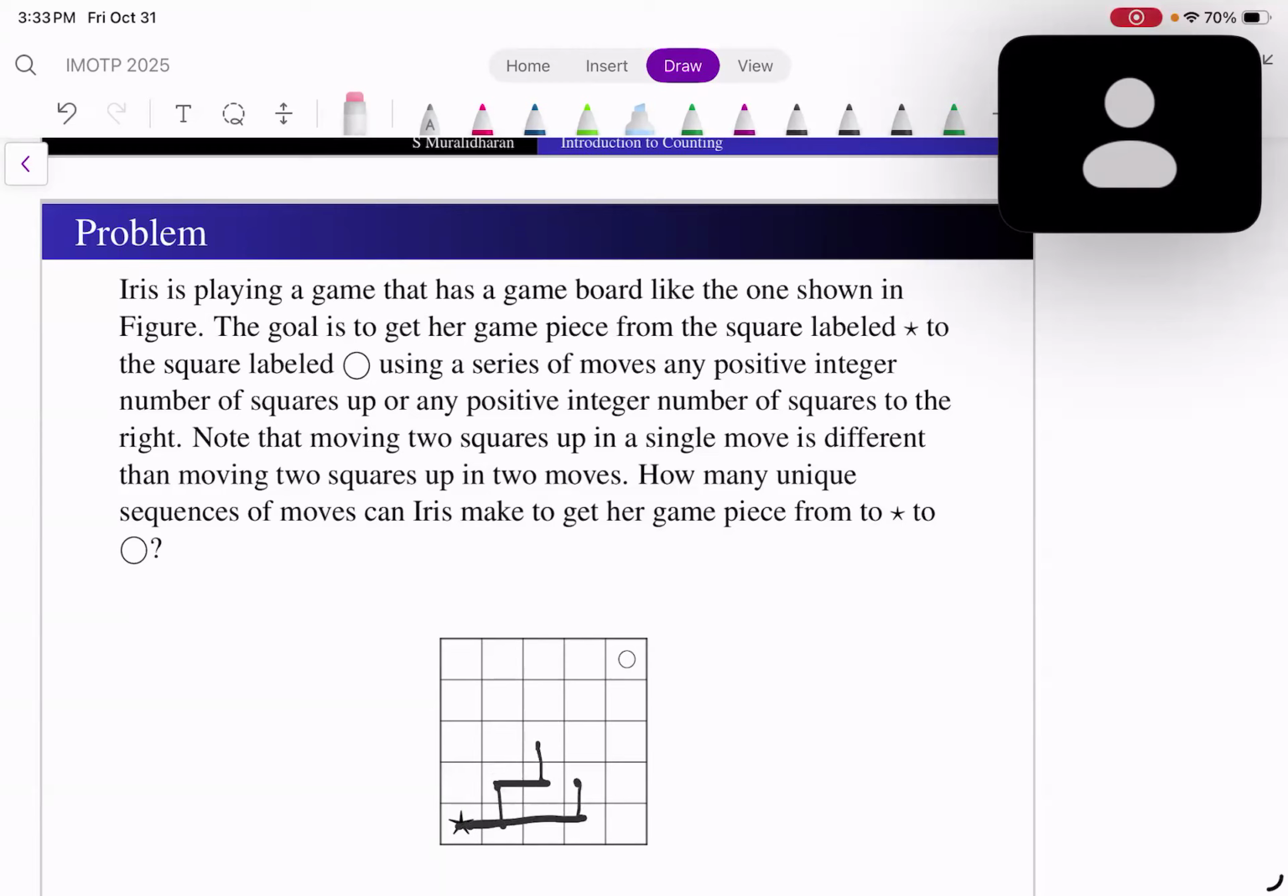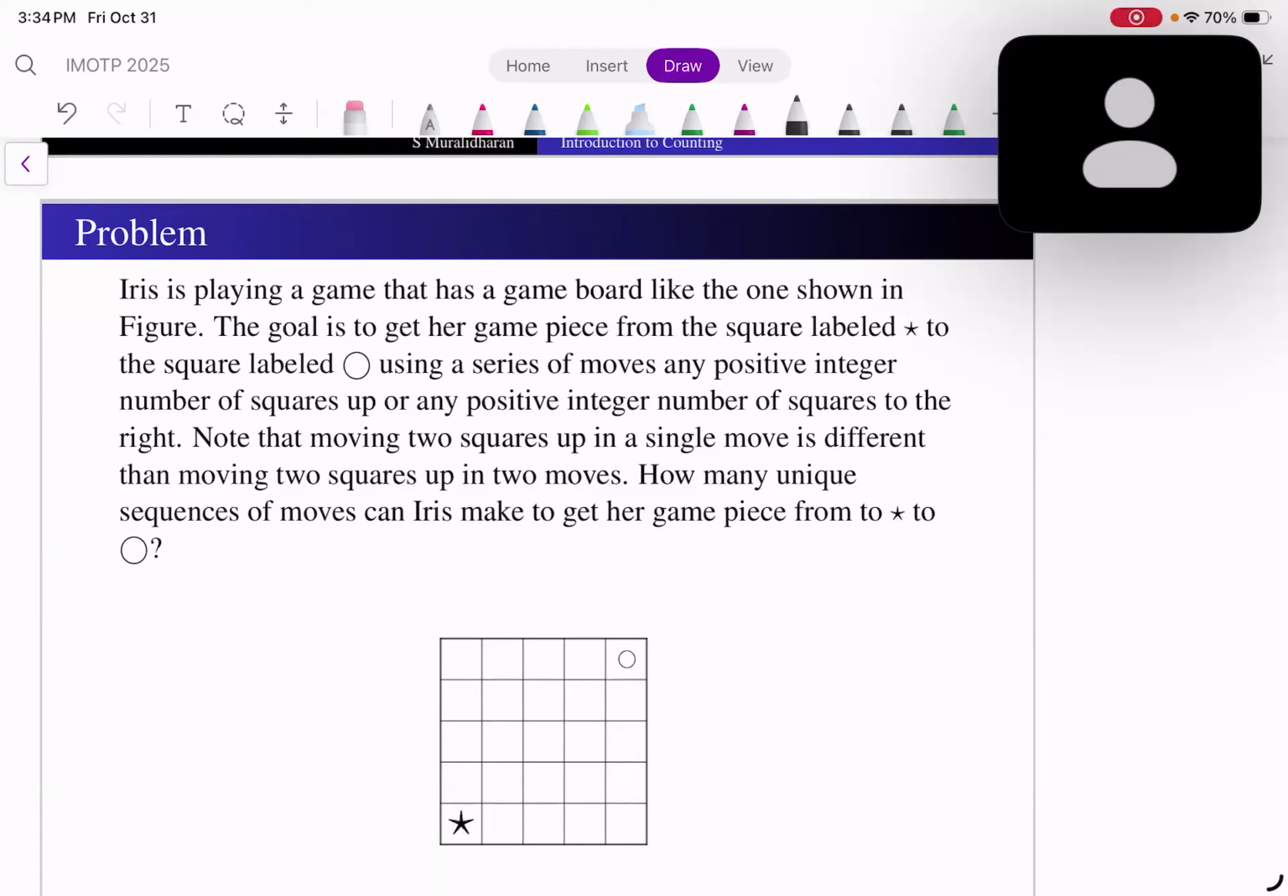Okay. Now the question is, how many ways can Iris move this piece from that spot to this spot? So, for instance, this move is considered different from this sequence of moves. This whole move is not the same as this move. So the number of moves is what I have to count. Correct?